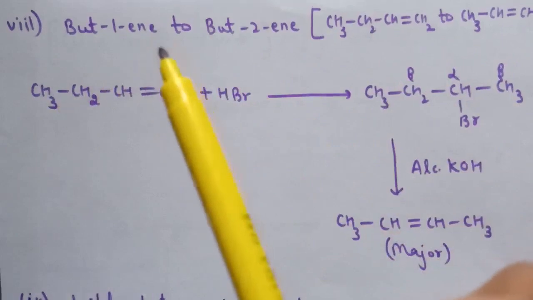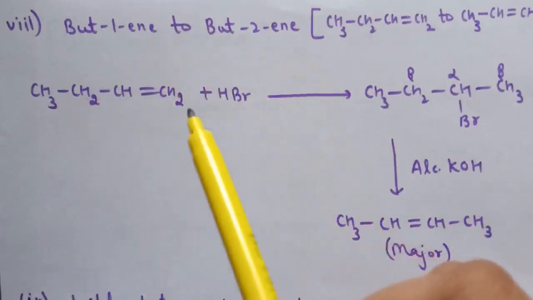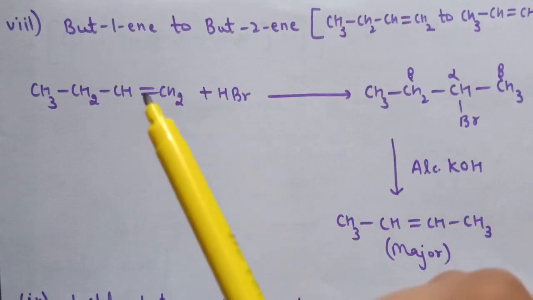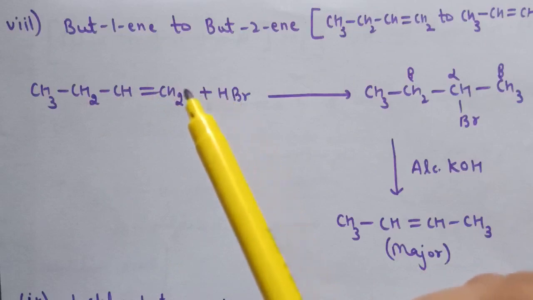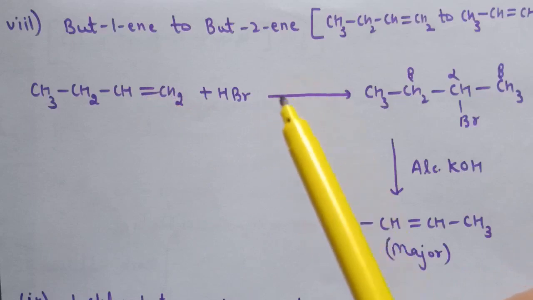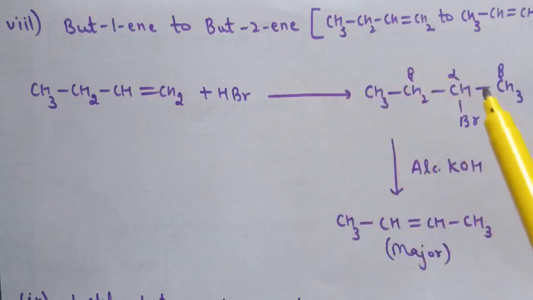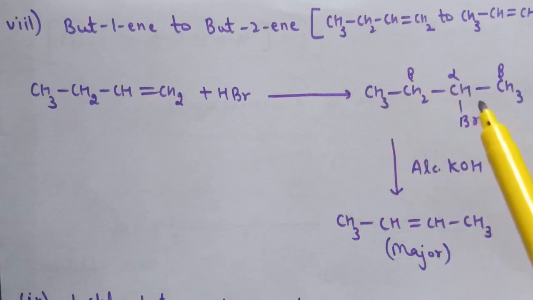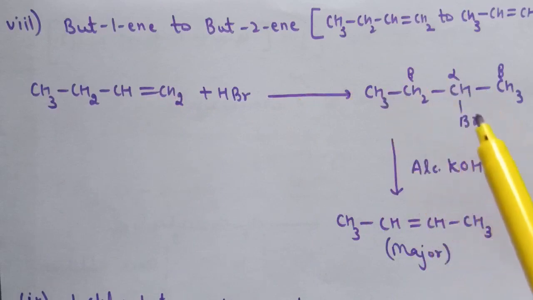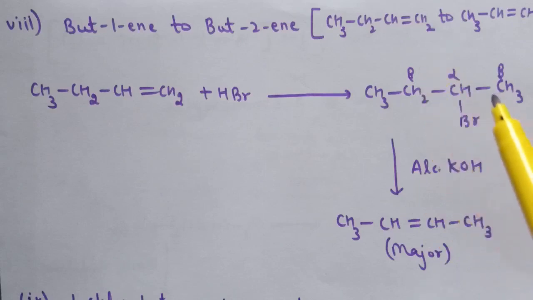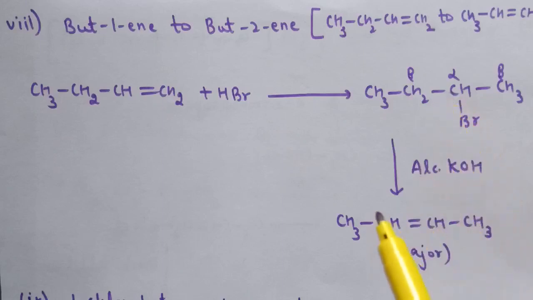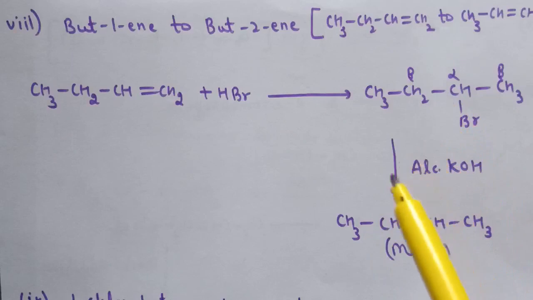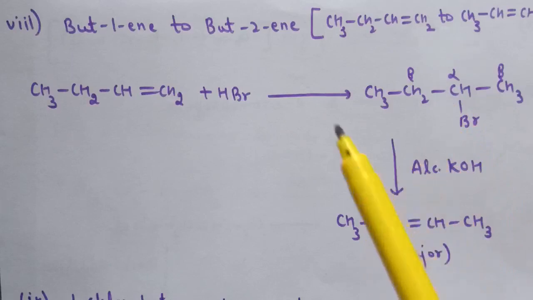Eighth is but-1-ene to but-2-ene. This is the formula for but-1-ene. When we treat but-1-ene with HBr, here addition of HBr takes place according to Markovnikov's addition because there is no presence of peroxide. So this is the product formed. Now when we treat this alkyl halide with alcoholic KOH, elimination reaction will take place. Now there are two beta carbons and the product will form according to Saytzeff rule. The alkene which is more alkylated is more stable. Therefore the product is but-2-ene.